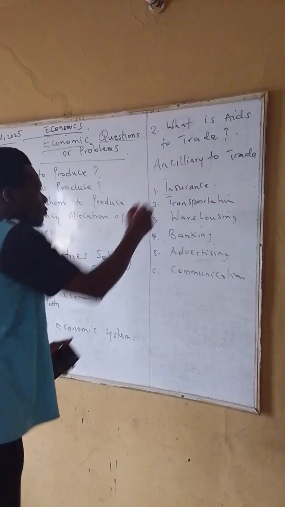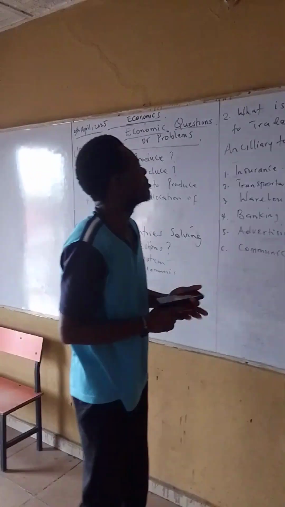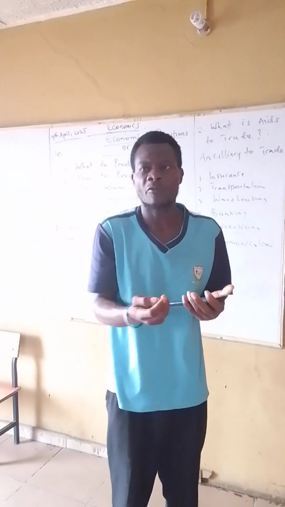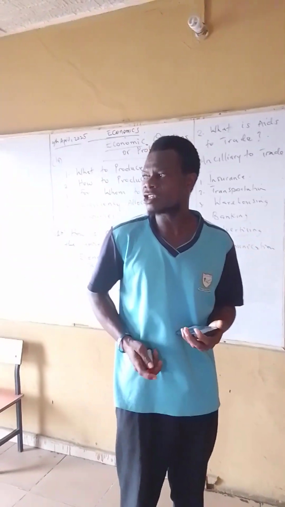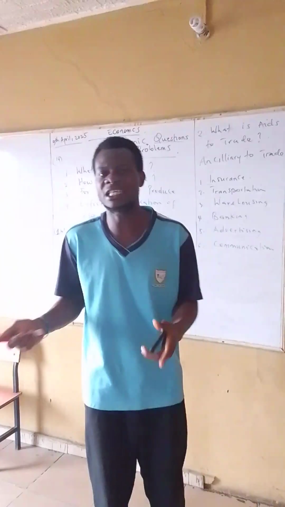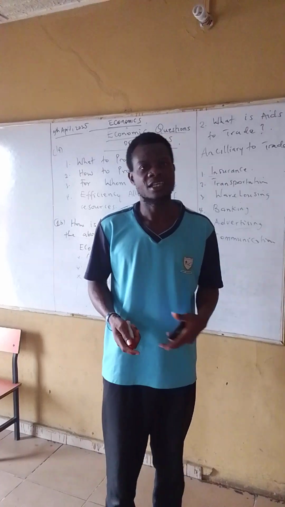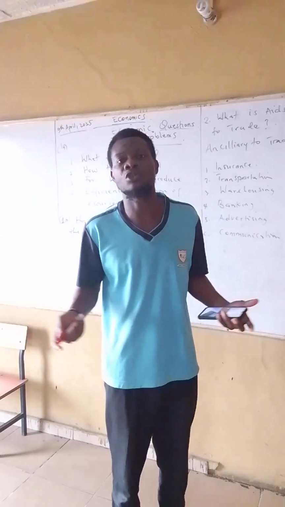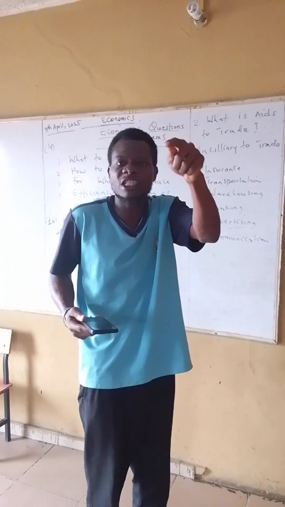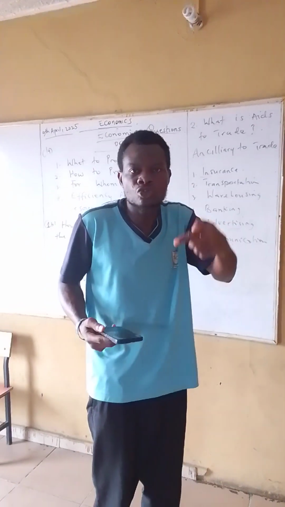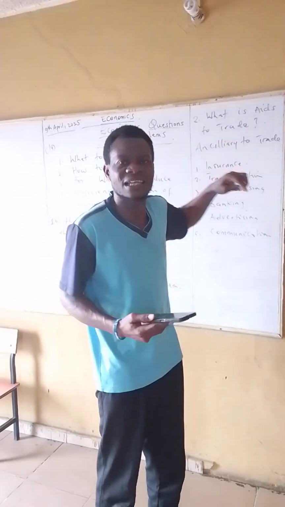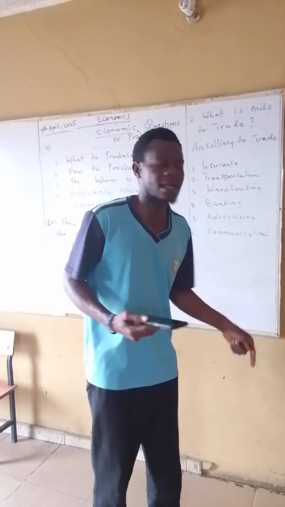Number 1, insurance. What does insurance do to make trade easy? Insurance is the one that helps us make provisions for future loss. Can you imagine someone doing business and trying to make provisions for theft or fire, because you can't determine what will happen to that business in the future. So insurance enables us to make provisions for that future risk, to be indemnified when the loss later occurs, and that will not affect our business, our buying and selling.